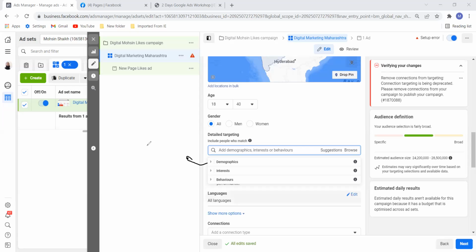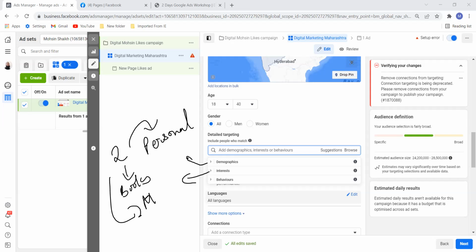Very important personal thing. Now, what is interest? For example, there are two persons having the same demographic personal information, but do you think their interest will be the same? Someone will have an interest in, for example, books, someone will have interest in music. So through this interest we can target.